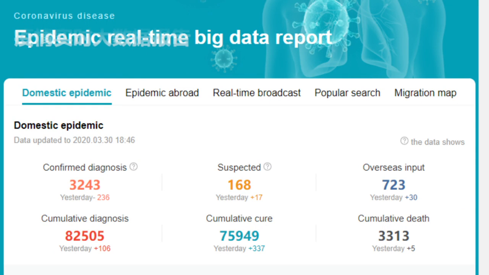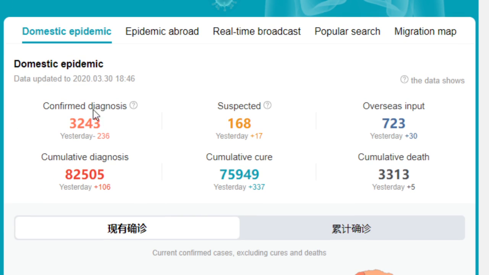Now I'm going to report the latest coronavirus pandemic real-time big data report. The data is updated to 30th of March 2020, 18:46 p.m. Beijing time. Now let's have a look at the domestic epidemic data in mainland China.